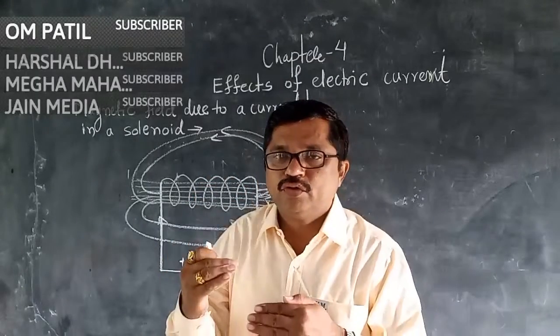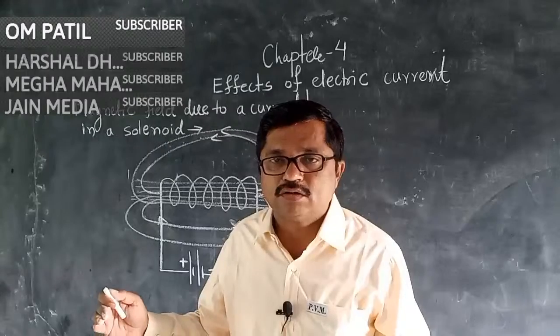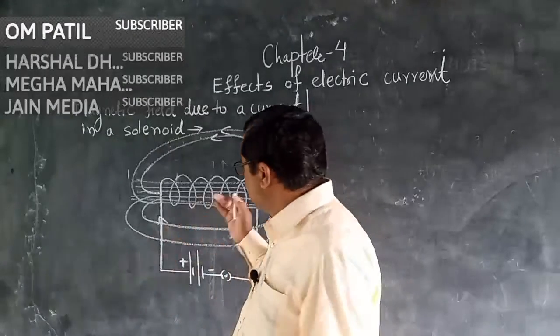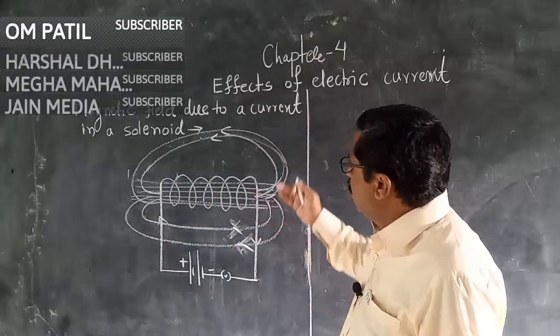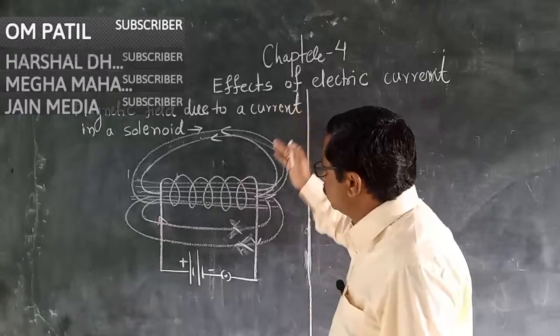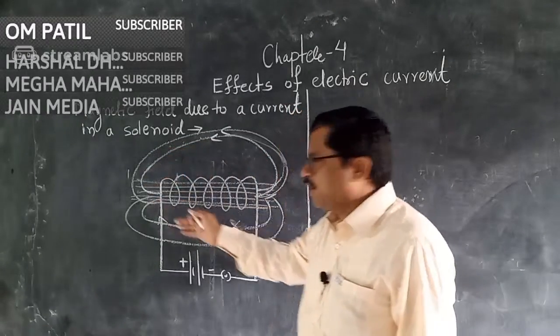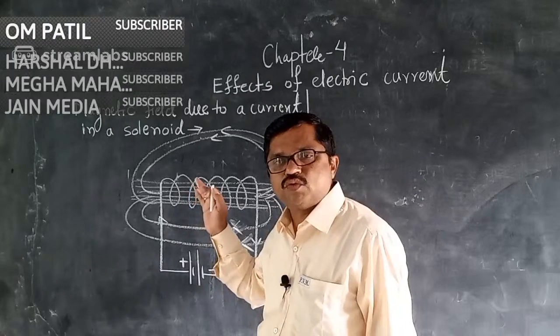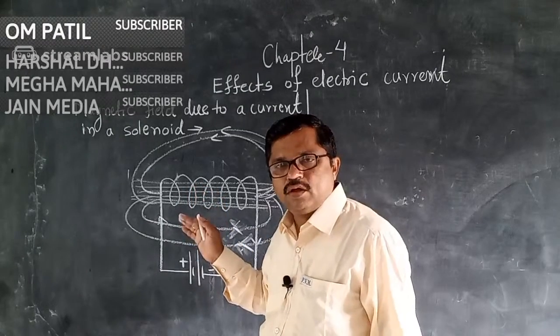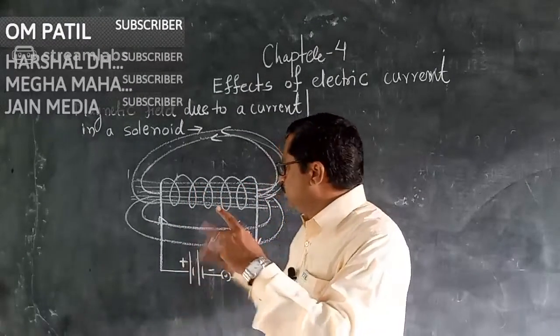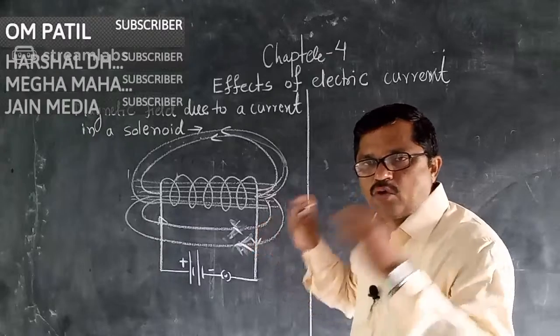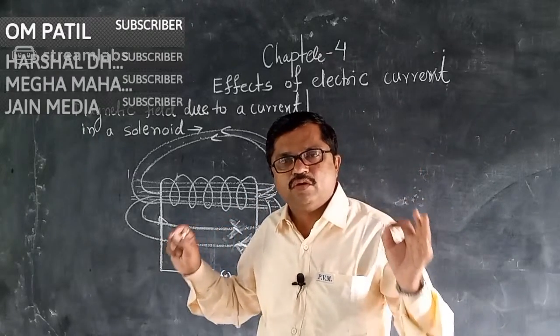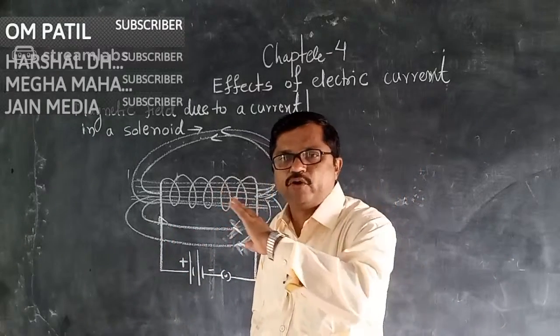A magnetic field is produced when current passes through the conductor, and in this way, a magnetic field is produced when current passes through the solenoid. Yes, this is a very simple concept. How is the magnetic field produced? When current passes through the solenoid.